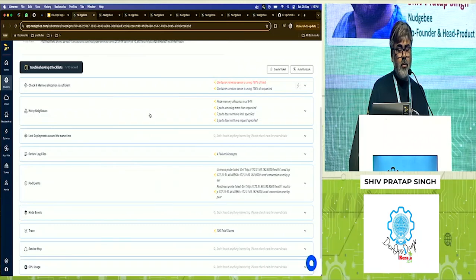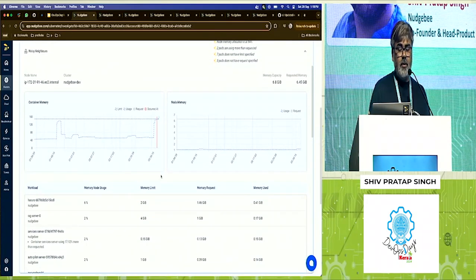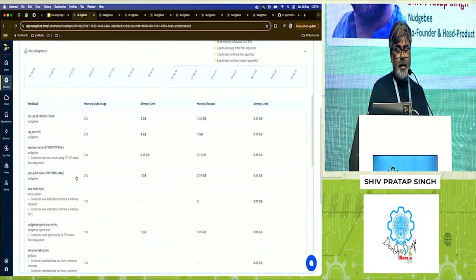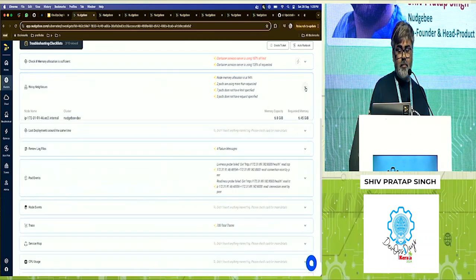We also look for all other workloads which were running at that particular time, right? So it will check for that node, give you other details in terms of, these were the additional workloads running, and then insights around that, this workload was taking 17% more than what was the request, right? So you get the idea of what all workloads are configured, how much memory they are using, what you need to improve so that these situations don't come in the future, right?